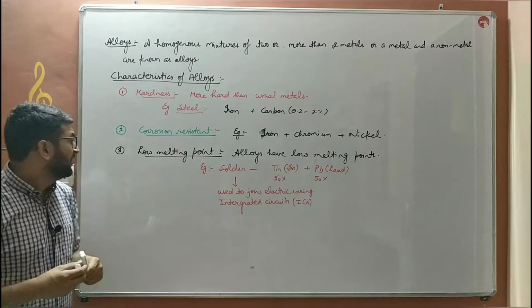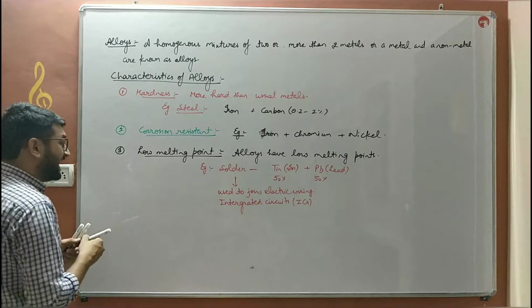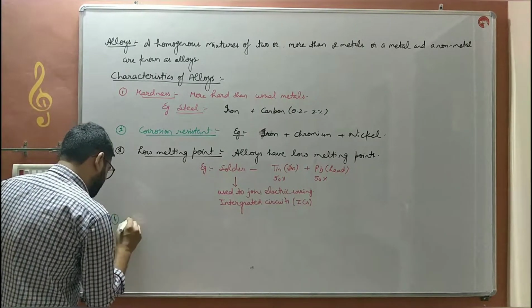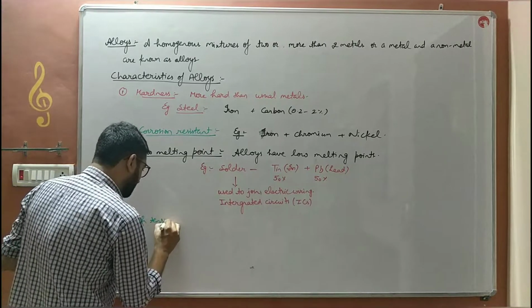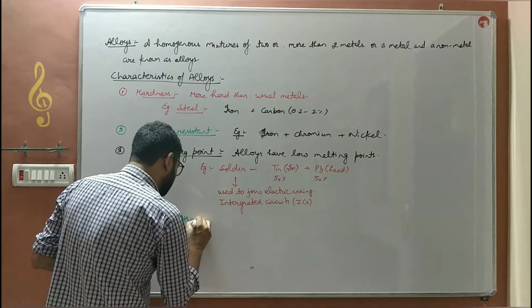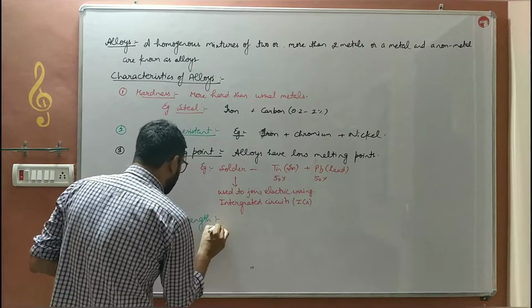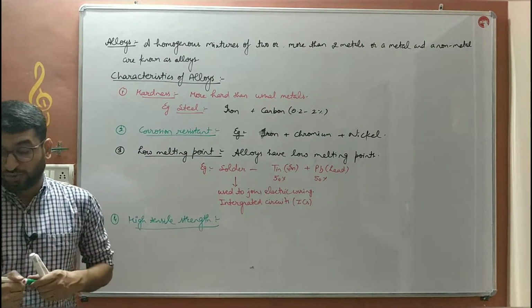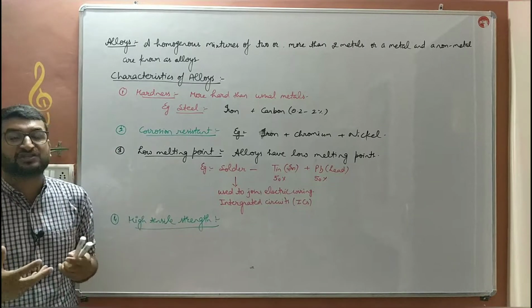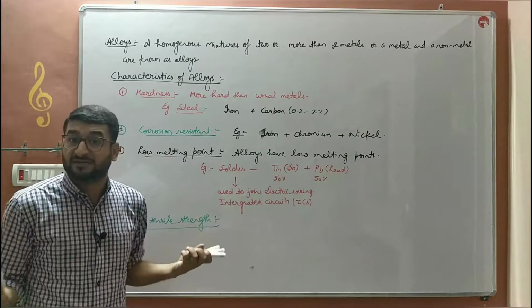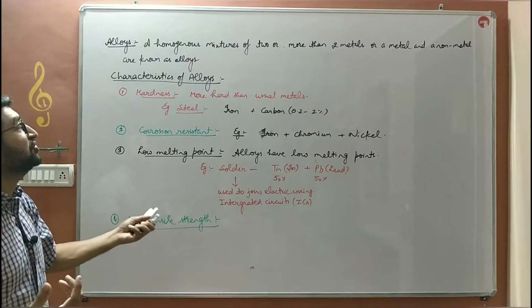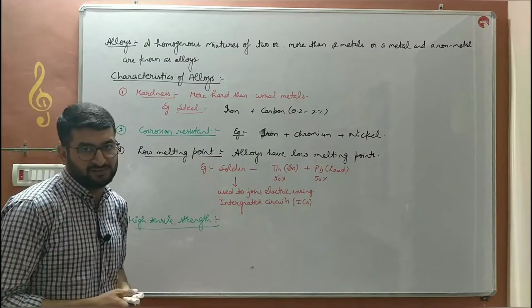Next, the alloys have high tensile strength. What do you mean by high tensile strength? That is, they do not break easily into various parts, into various pieces. So their tensile strength is much higher than pure metals.